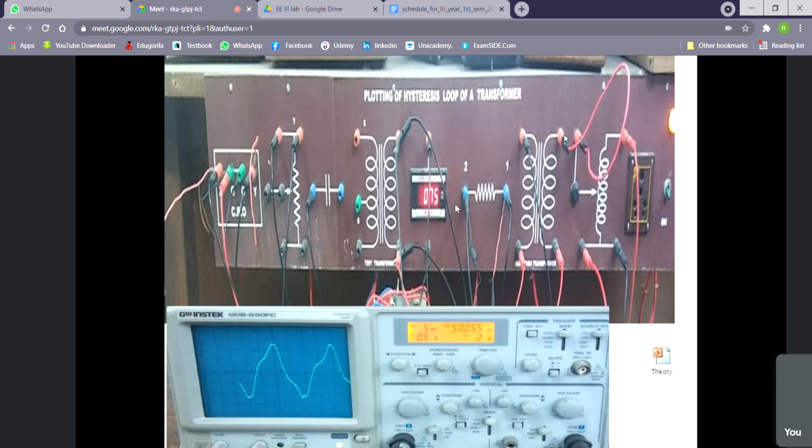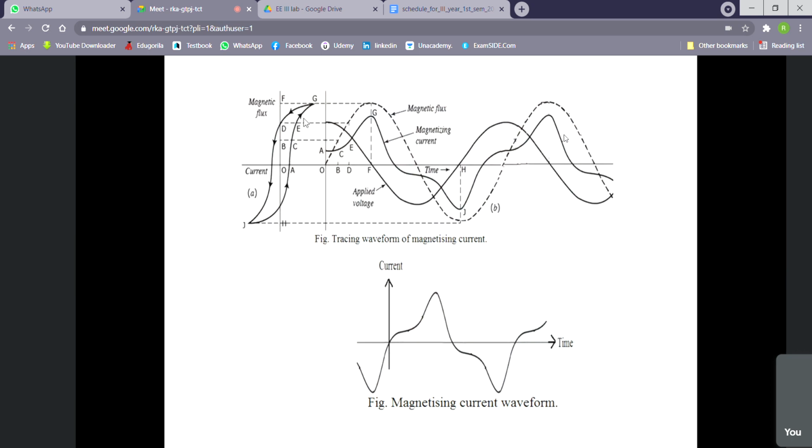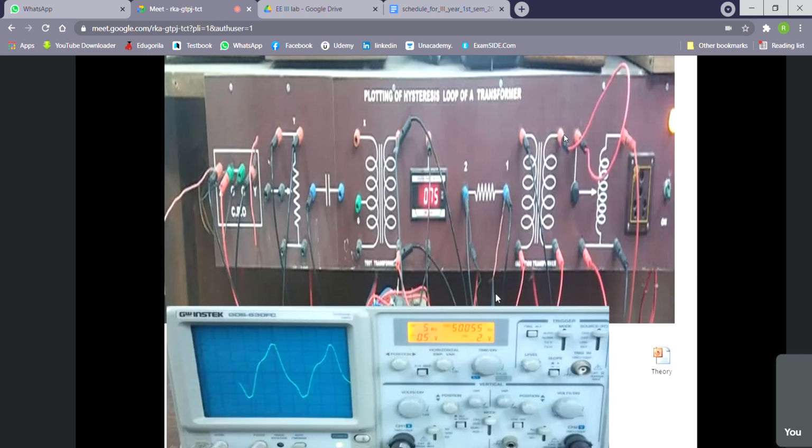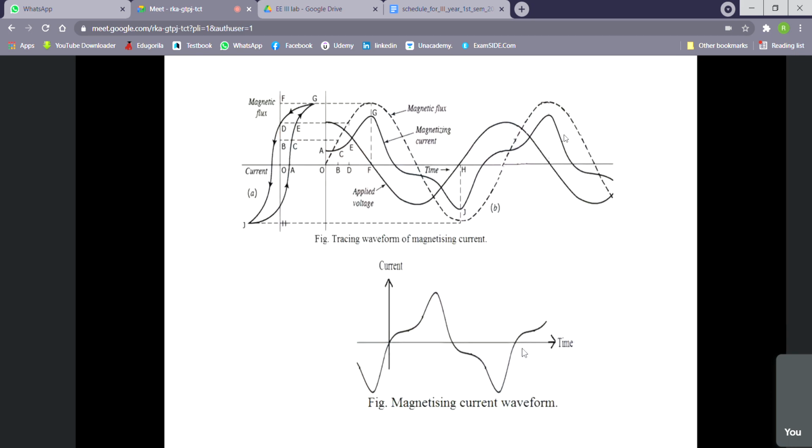Next, if we increase the voltage to 75 volts, 75 volts means it is near the saturation zone, so we shall get some deformation. So for 75 volts, we are getting deformation. You see near this. How much deformation will be formed will depend on the nature of the BH characteristics of the magnetic material.